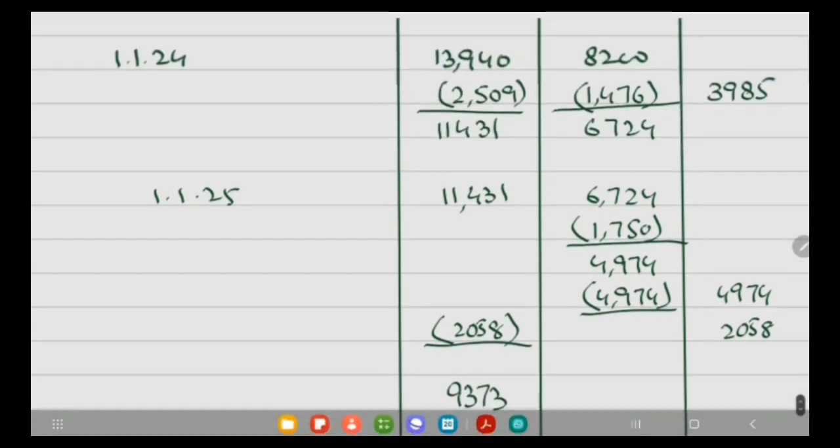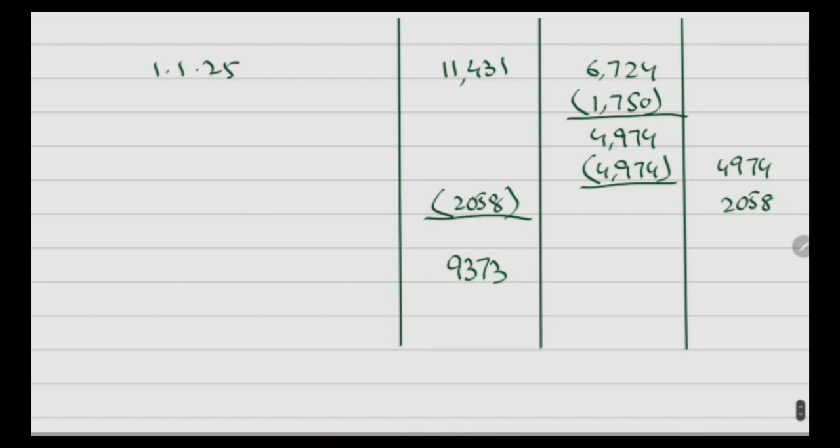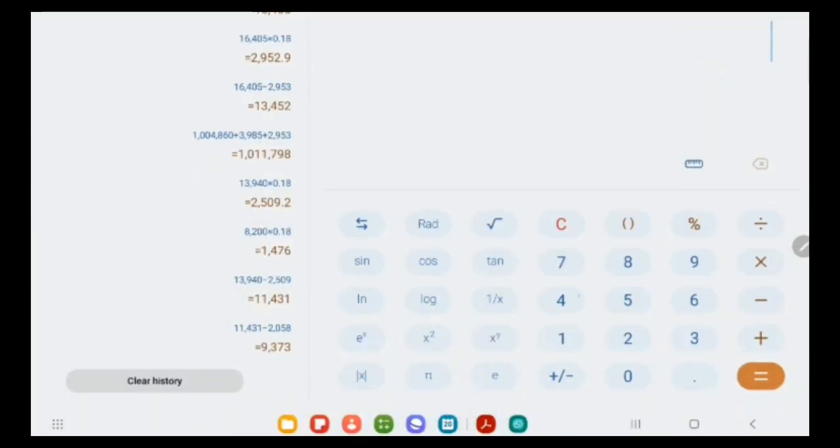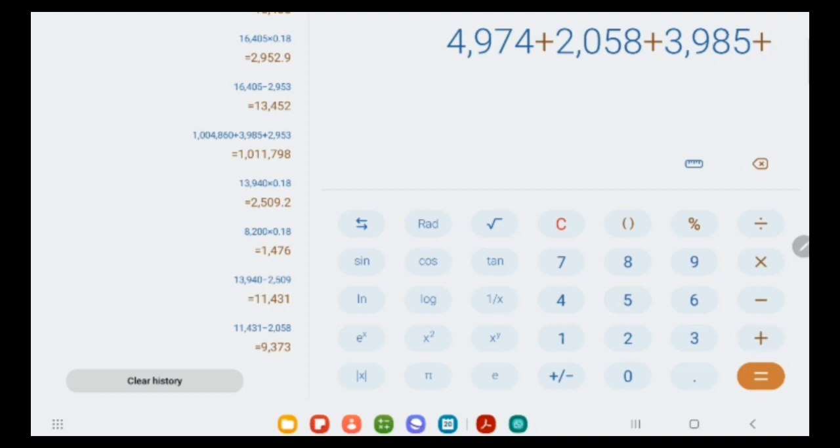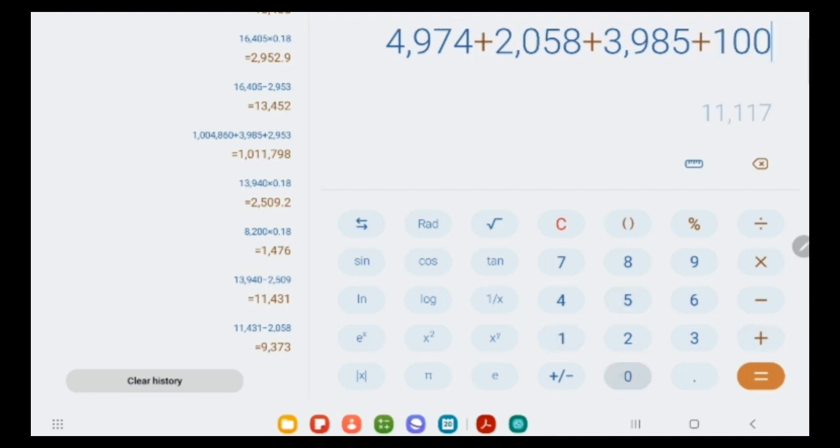So the total of capital allowance in this case would be 4,974 plus 2,058 plus 3,985 plus 10 lakh.